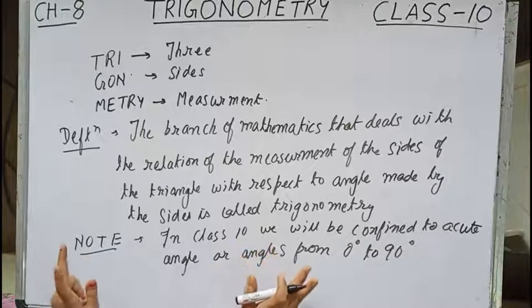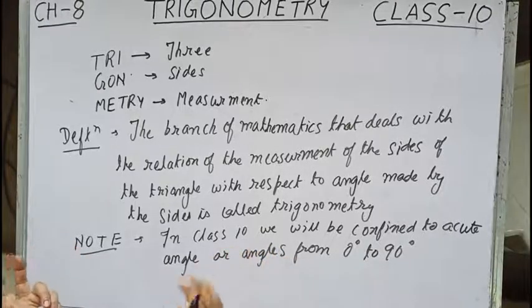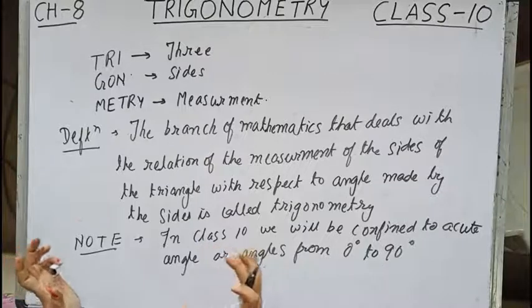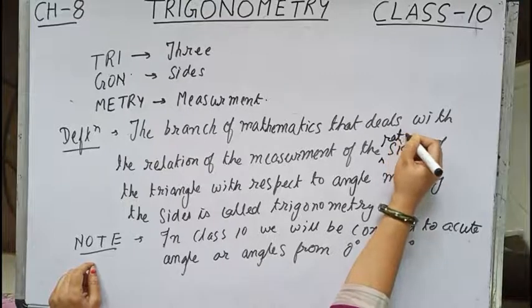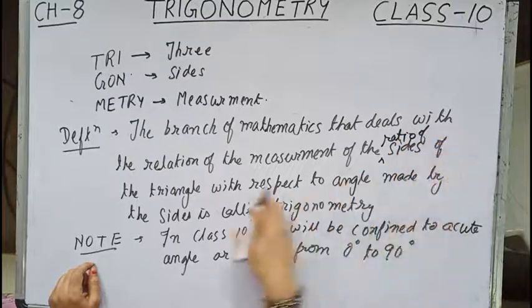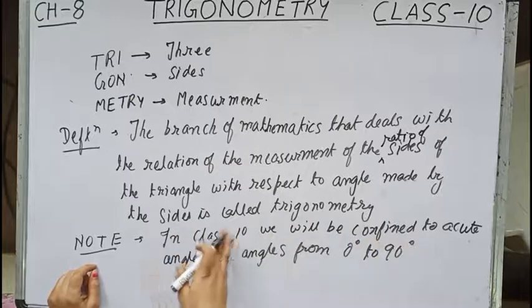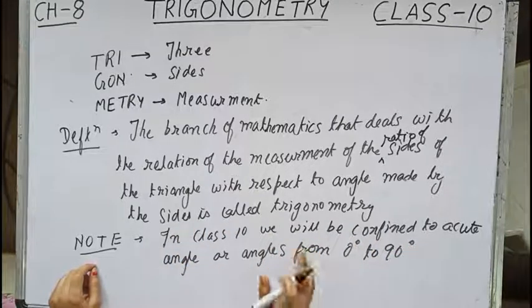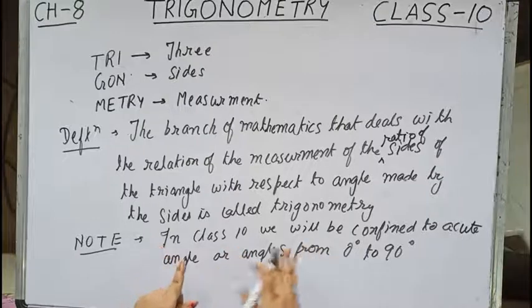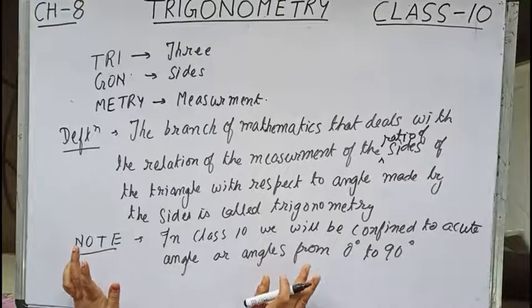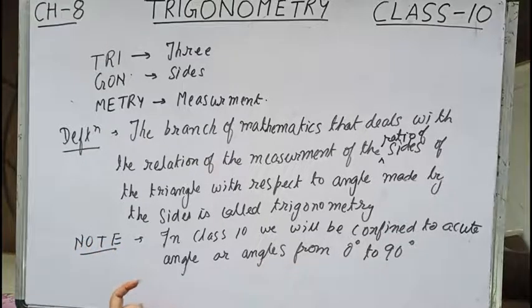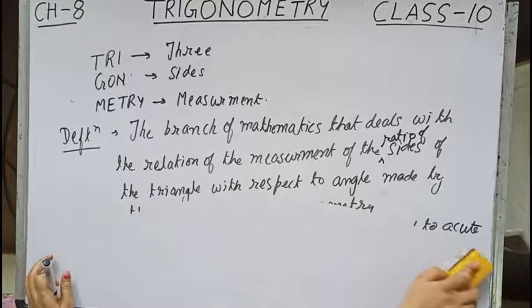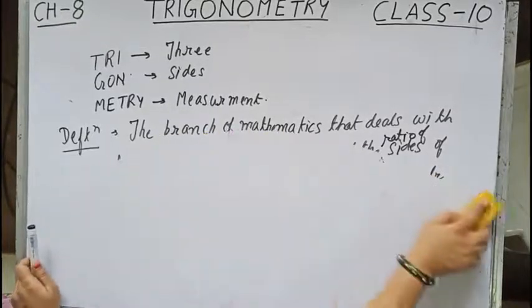So right now, the only thing you need to understand is: the branch of mathematics that deals with the relation of the ratio of the sides of the triangle with respect to the angle made by the sides is called trigonometry. Obviously, as I said, in standard 10 the angle will be confined to acute angles, that is, from 0 to 90 degree. So let us start. What is trigonometry? Take a ratio. So trigonometric ratios we will be dealing with now.